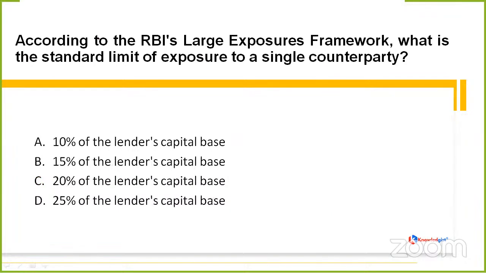Clear? Now, the next question is asking, according to the RBI's large exposures framework, what is the standard limit of exposure to a single counterparty? Whether it is 10% of the lender's capital base, 15%, 20% or 25% of the lender's capital base. Again repeating, what should be the standard limit of exposure to a single counterparty?